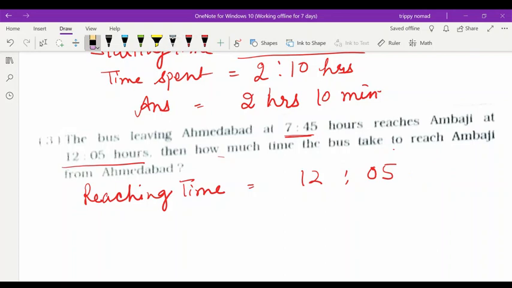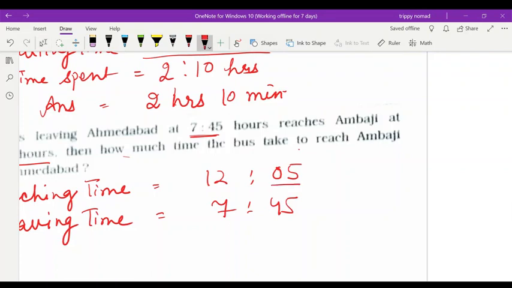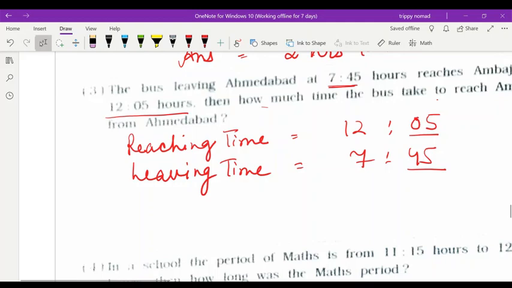Now then leaving time, what was the leaving time of that bus? 7:45. Children, you know that out of 5 we can't subtract 45. Time taken we have to find out here.